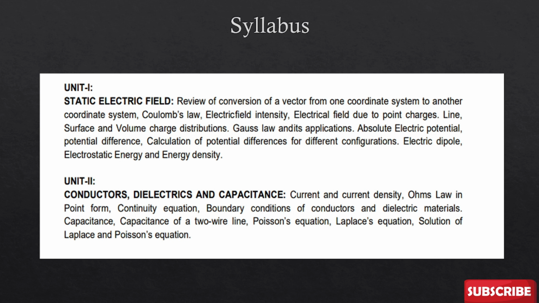Coming to the syllabus, you have unit 1, static electric field. I just want to remind you guys, this subject mostly deals with equations and problems. If you know equations and how to solve problems, then you can pass this easily. This is a little tricky.